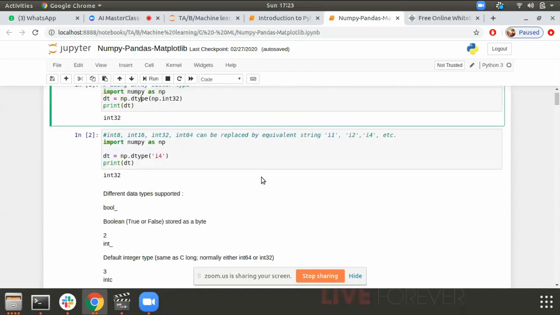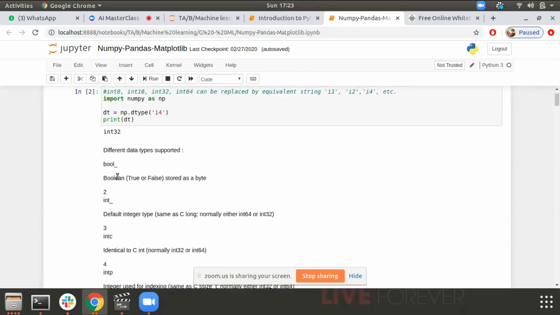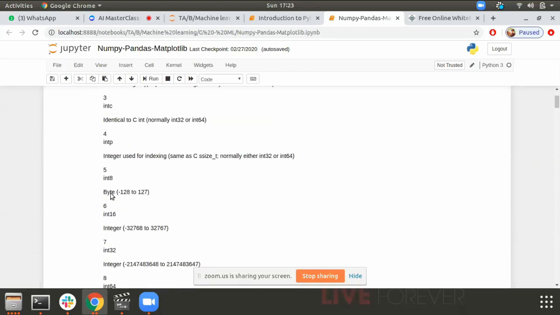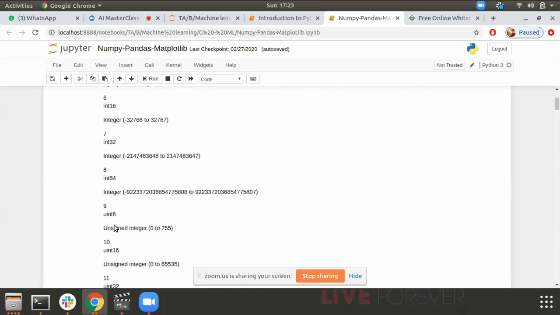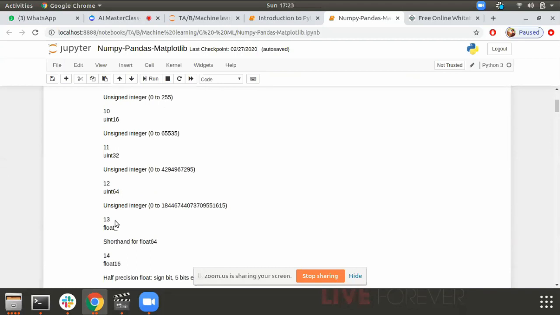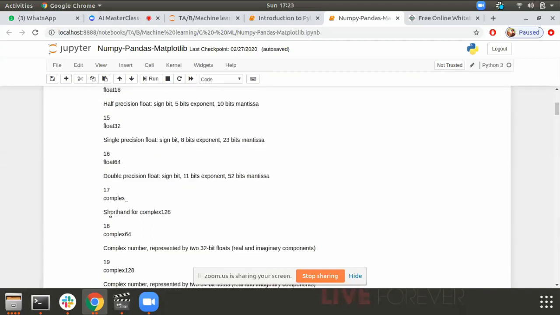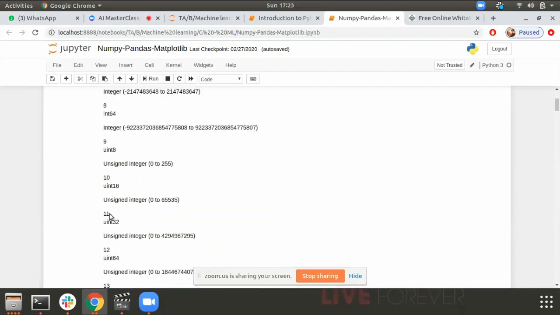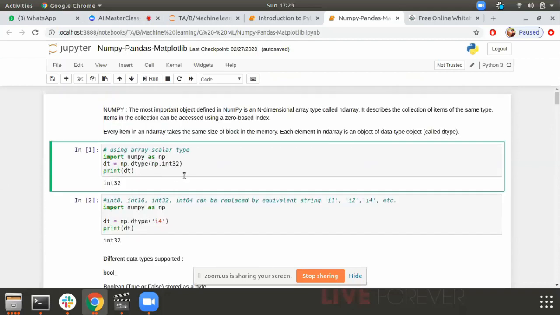We have lots of dtypes here. We have int32, int8, int16, int64, we have unsigned 8, unsigned 16, unsigned 64, we have float, we have complex, right? These are just the code snippets which will help us understand NumPy.